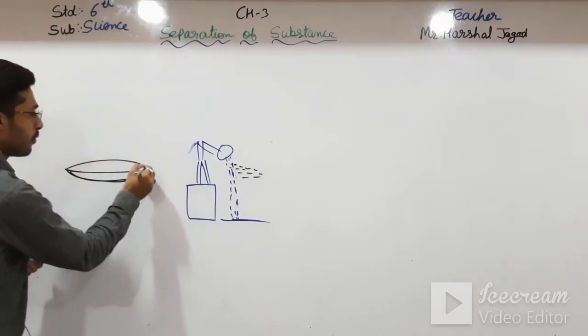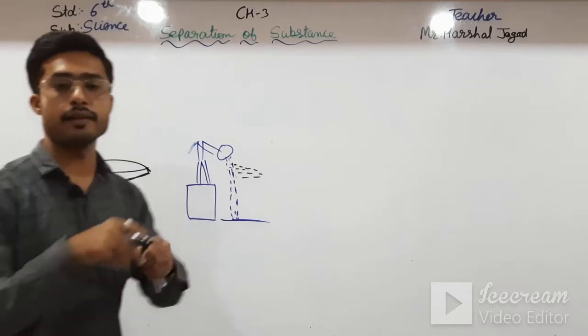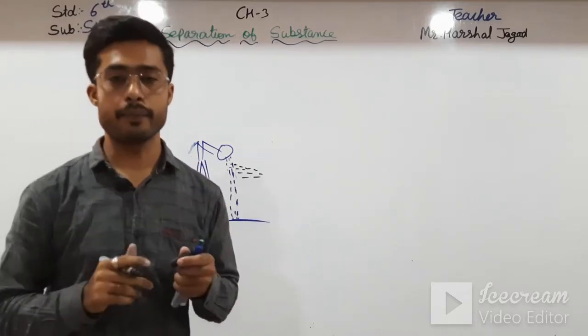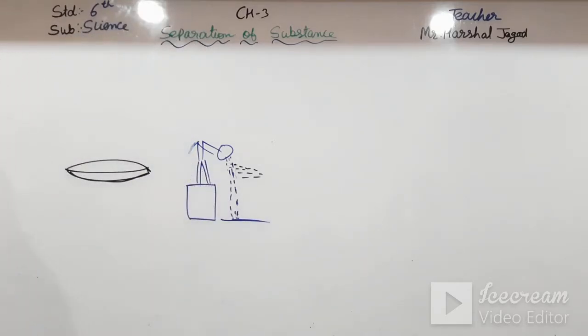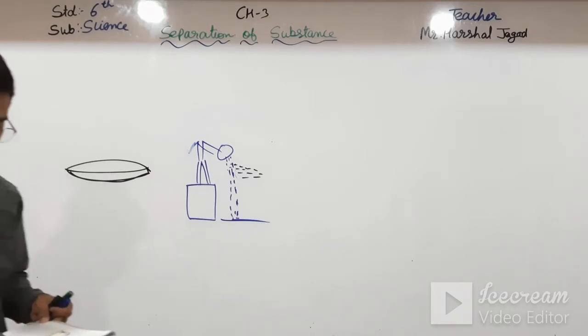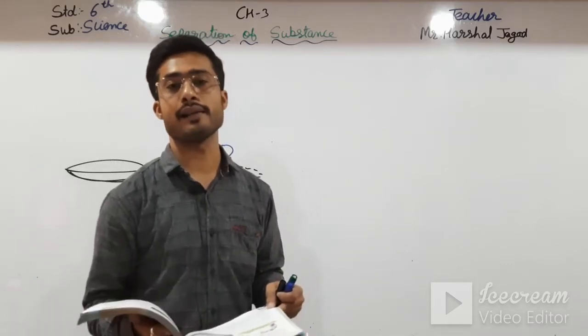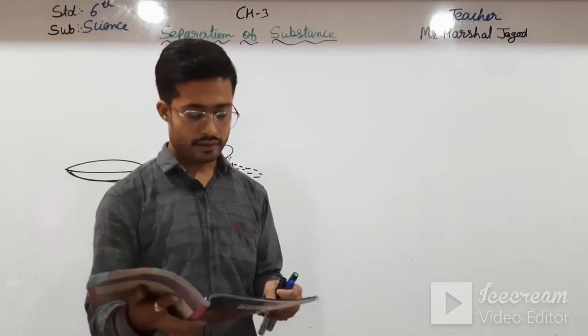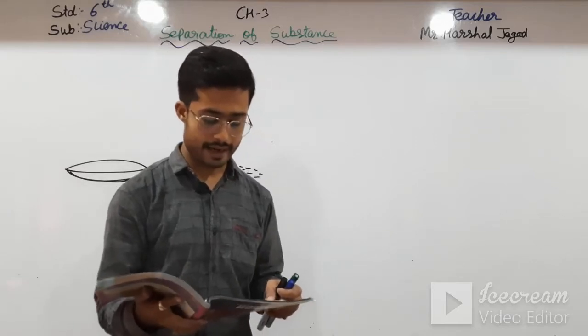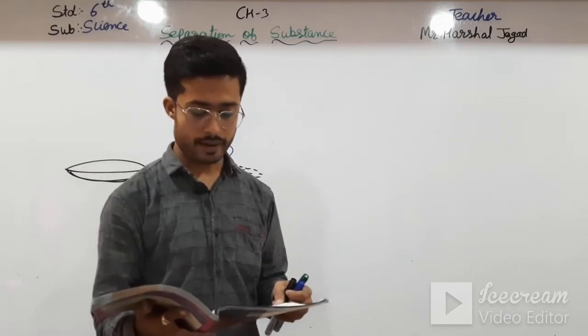Okay students, you have to mix the grains with small pieces of paper. I am reading from the textbook: take some rice in a plate and mix small pieces of paper in it. You can take any grain, but here in the textbook it is rice.